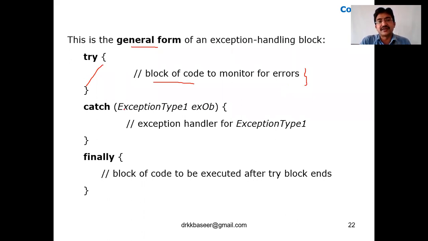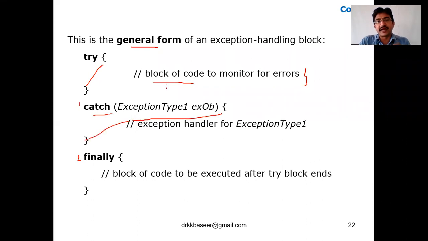Whatever exception is thrown by the try block can be caught by the catch block or the finally block. Any one of the blocks we can write: try immediately followed by catch, or try immediately followed by finally. So what is the purpose of the catch block? This is a catch block over here.